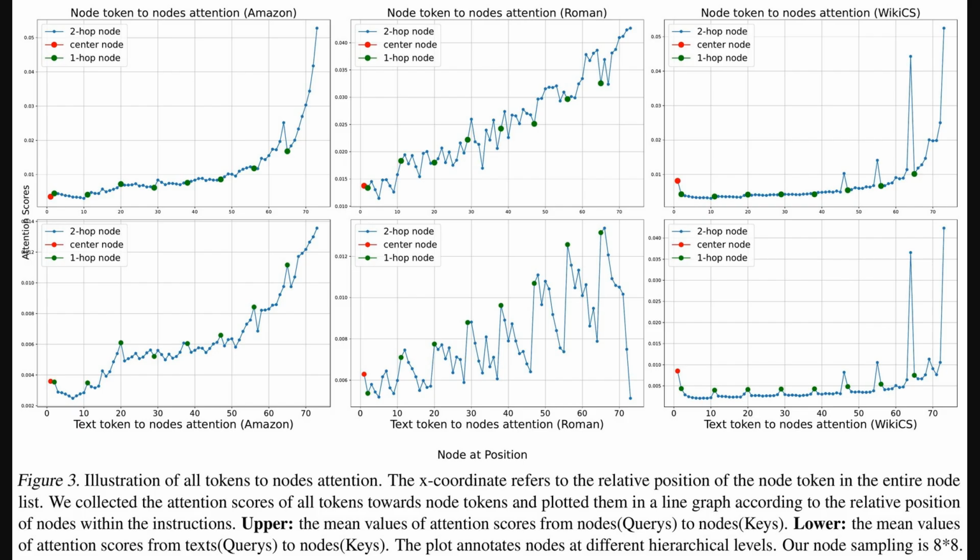Okay, so to dig deeper into how large language models actually look at these graph structures, these next plots illustrate the attention scores, essentially how much focus the model gives to different nodes. The upper row shows node-to-node attention, while the lower shows text-to-node attention. A hop, by the way, just tells us how many steps away one node is from another in the graph.